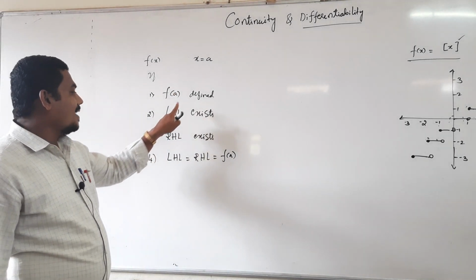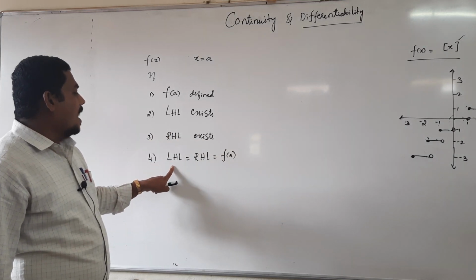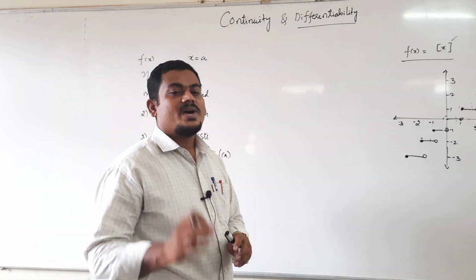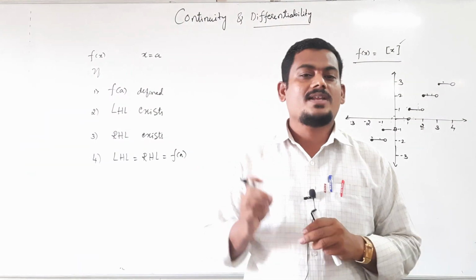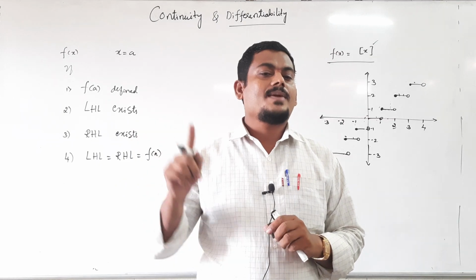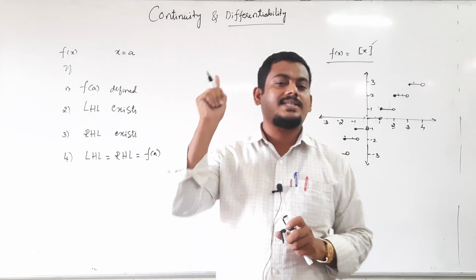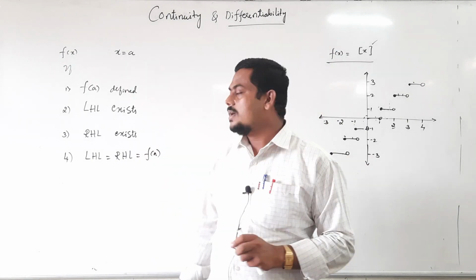Functional value defined, left hand limit exists, right hand limit exists, and all are equal. A function f of x is said to be continuous at x equal to a if left hand limit, right hand limit and functional value exist and are equal. Exist means finite value.